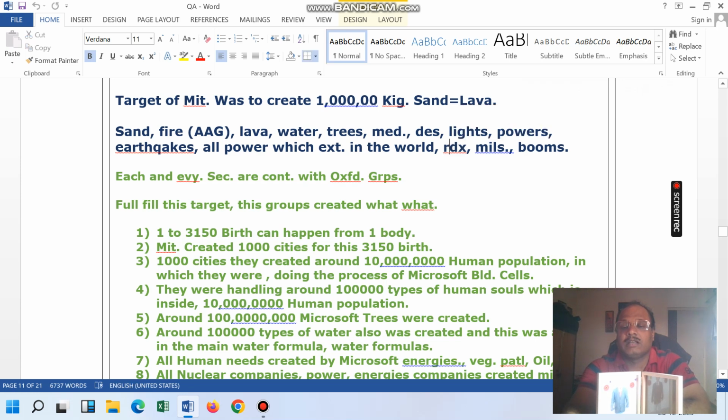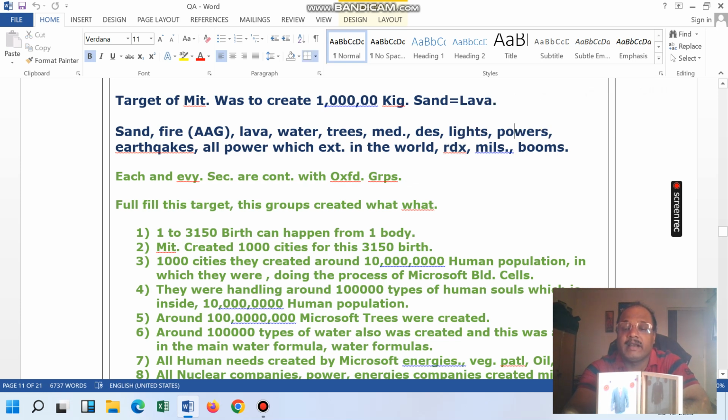These groups give the RDX material, and whatever place you want to do the bomb blast, you tell us. Tell us means this group only takes the requirements, that this area has to have a bomb blast. Like this the group takes the requirement, and like this they prepare the RDX. Or it might be possible that the nuclear company or power company give the requirement, give the data to these groups, and these groups prepare the RDX.